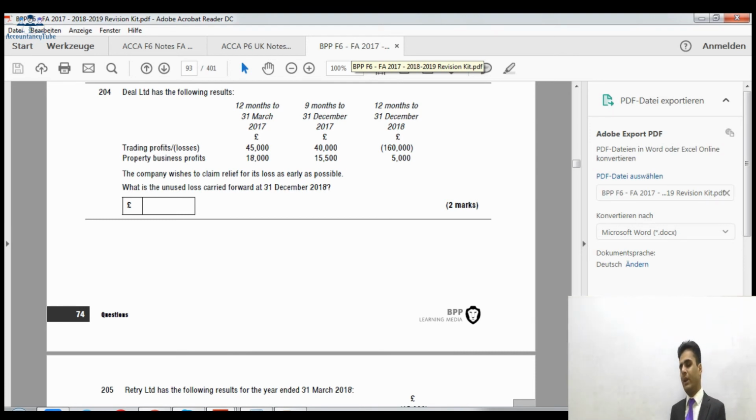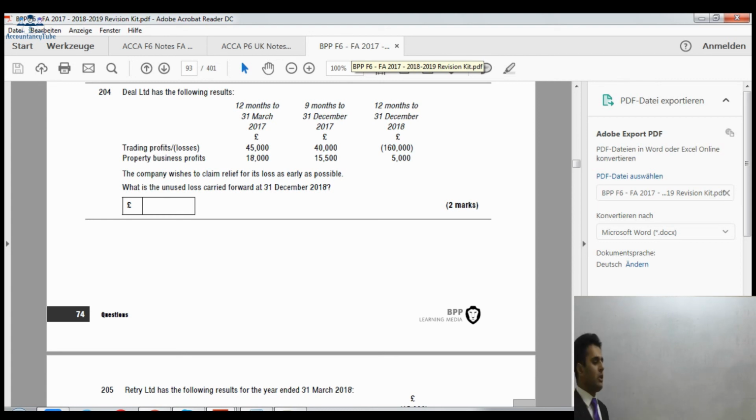Now, however, we will only be limited to 3 months because the previous accounting period is 12 months long. We can only carry it back to the previous 12 months. We've already used 9 months, so we'll take only 3 months from the last accounting period. So we'll only take 3 months out of the accounting period ending on 31st of March 2017. So the profit for the period 31st of March 2017 is £45,000 plus £18,000. So the profit is basically how much? £63,000.